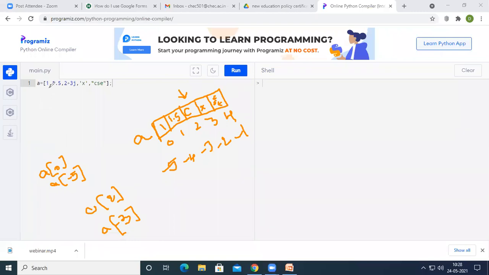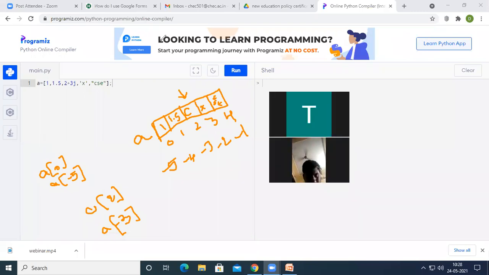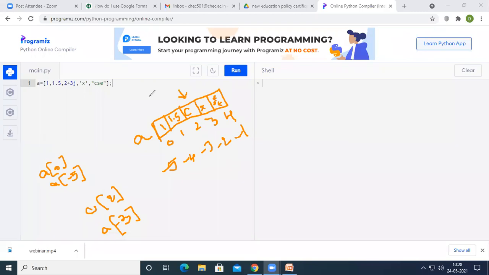See here, 1 is an integer, 1.5 is a floating point number, 2.3j is a complex number, X is a character, CSC is a string. So we combine these elements and store them inside the variable A, and that will be stored similar to this inside the memory.